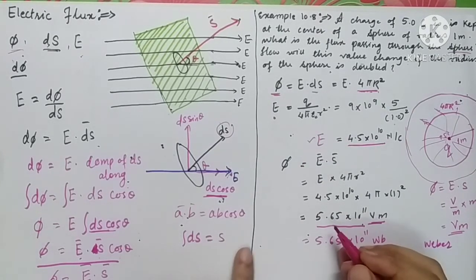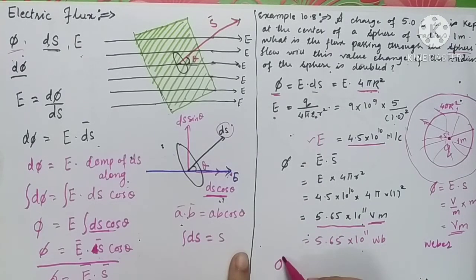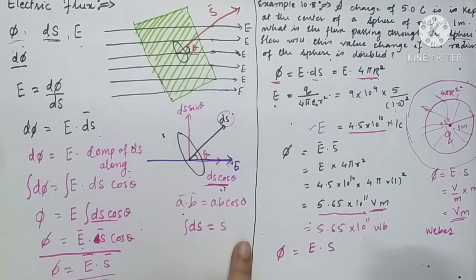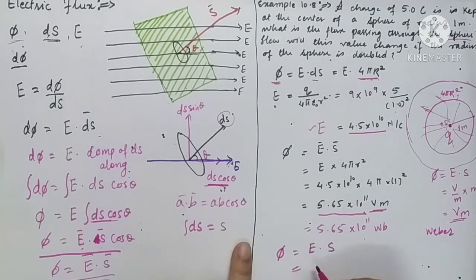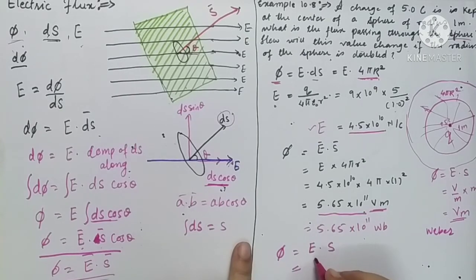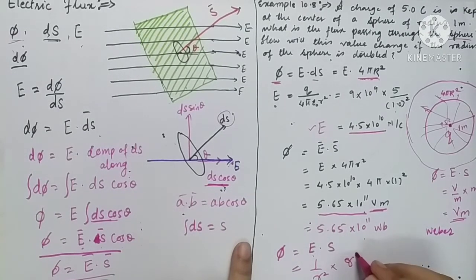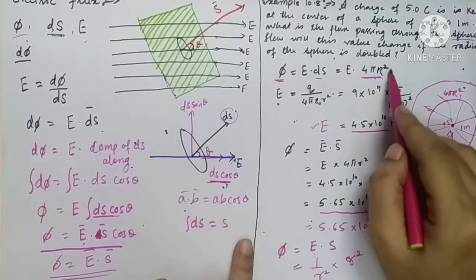You all know that this flux has the formula E into S. In that, you will come to know that this E is inversely proportional to R square, and this surface area is directly proportional to R square, as area also always has an R square term.